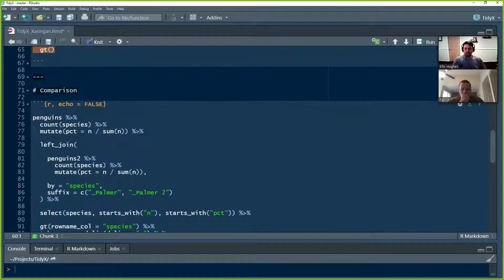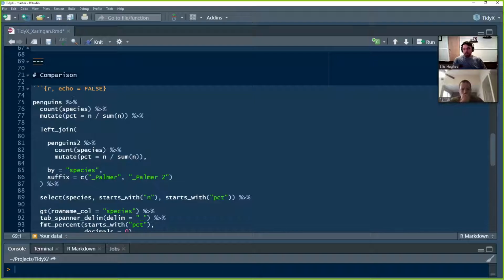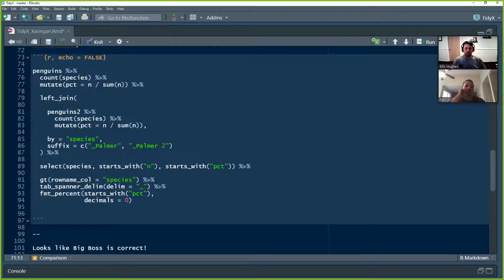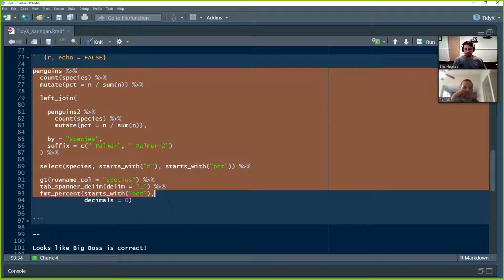Next, just new slide, comparison. Now we're going to do our chunk of code, but we don't actually want to echo out the code itself. We want to just have the output. In this, once again, like our Markdown, we use echo equals false. And what this will do is it'll allow us to run the code, but it won't actually show the code in that slide.